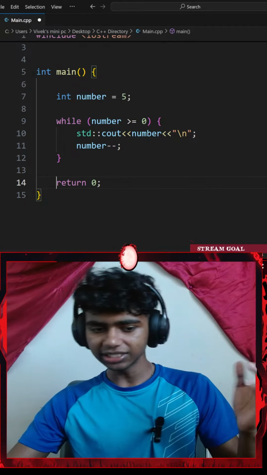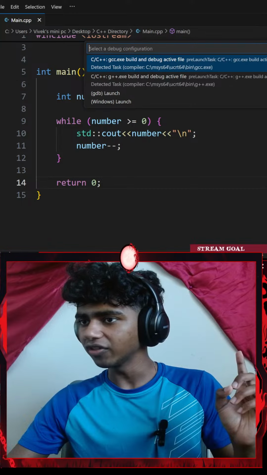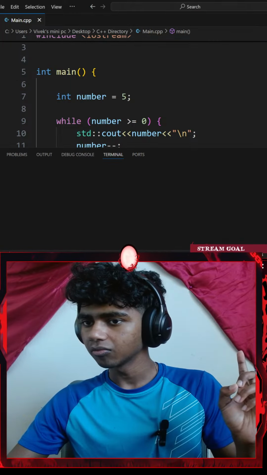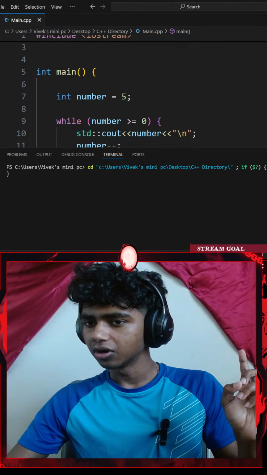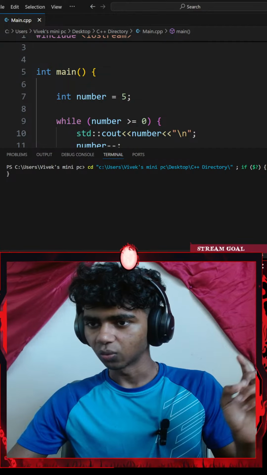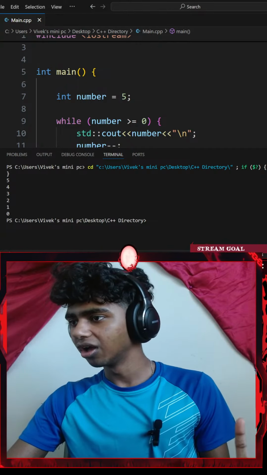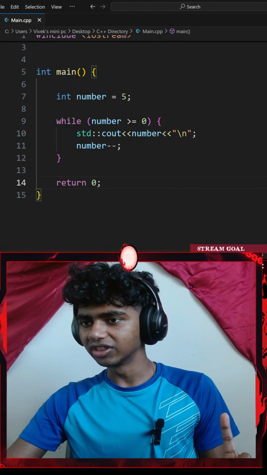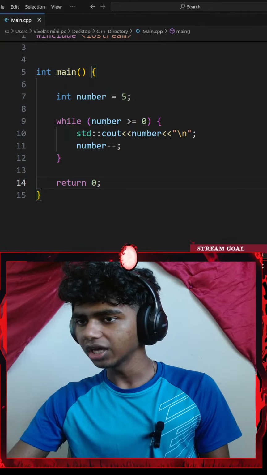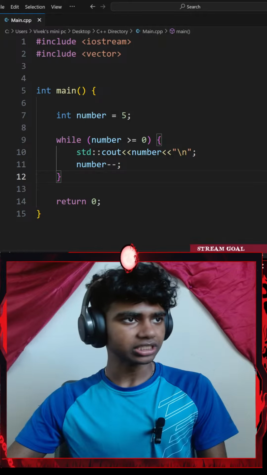Okay, so let me get this outside the loop, and then if I were to go with the controllers to save the code and run the command. Okay, let's see. Why does the terminal take so long? There we go. Okay, it does it 5, 4, 3, 2, 1, 0. Alright, so it does work like a Python code. Okay. Honestly, yeah, that was pretty much it. Let's go with the Control C, copy that.